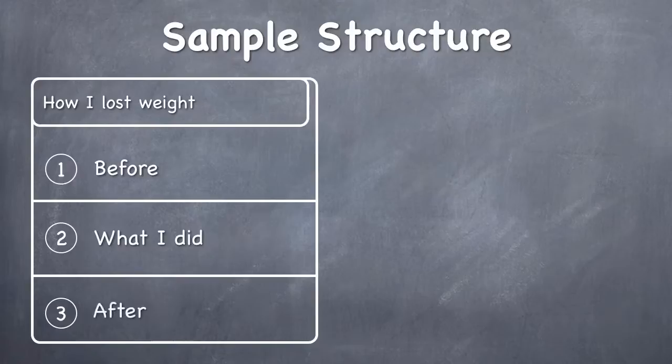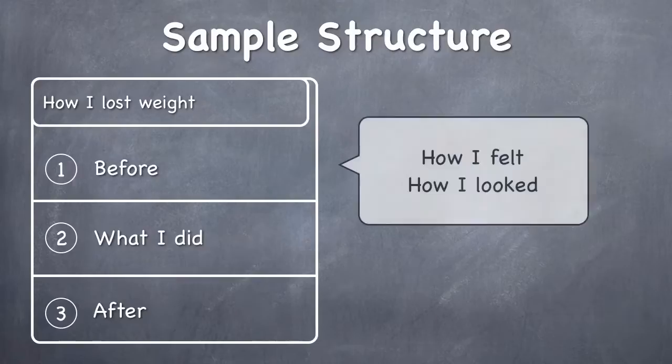And here's how I would structure the main sections. I would divide them into subsections. For example, in section 1, I will talk about how I felt and how I looked before I lost weight. Now, these are 2 subsections. The first one about how I felt, and the second one about how I looked.